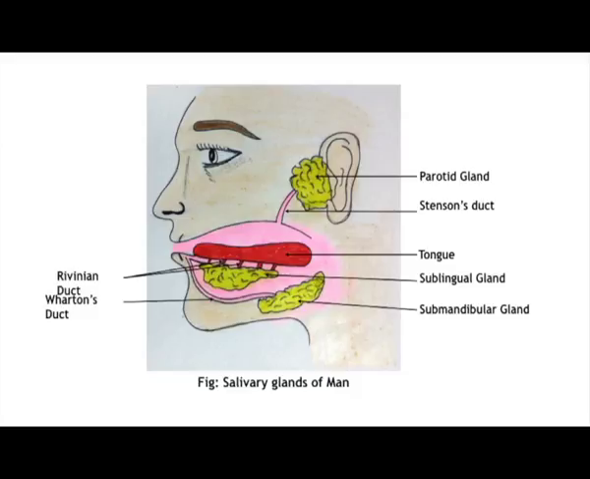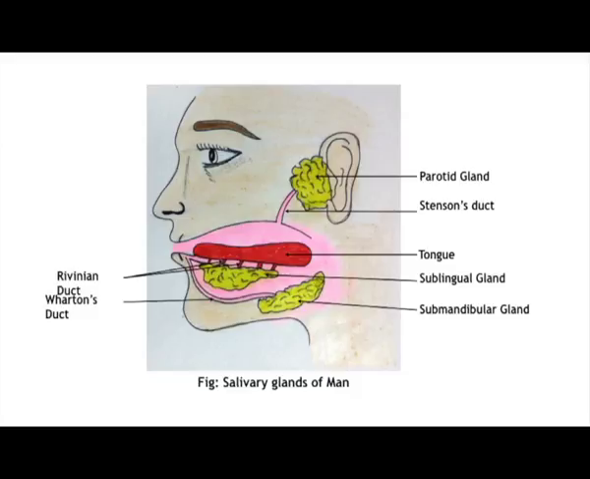The other gland is called the submandibular gland. The submandibular gland is present on the lower jaw, and they put their content or material into the buccal cavity through a duct called Wharton's duct, and the secretion comes just below, next to the middle incisors.